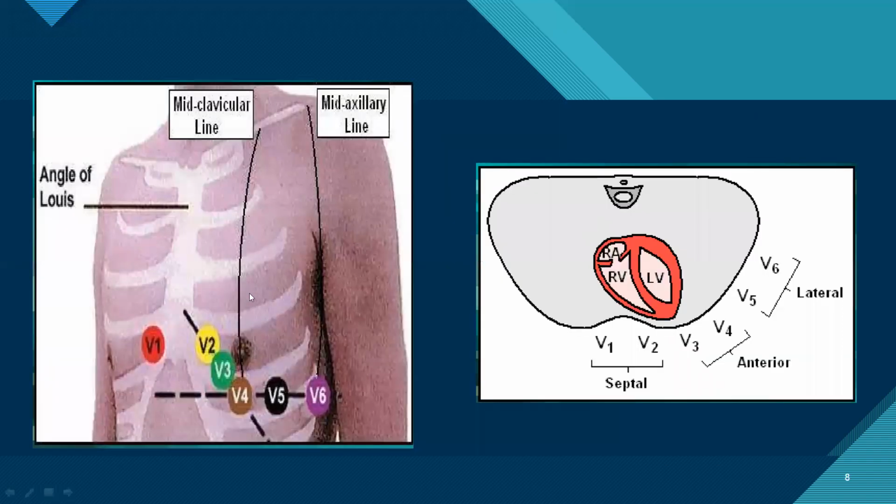Coming to placements, we just need to know V1 and V2 are kept at the 4th intercostal space, and V4, V5, V6 in the 5th intercostal space, at the mid-clavicular line and the mid-axillary line.